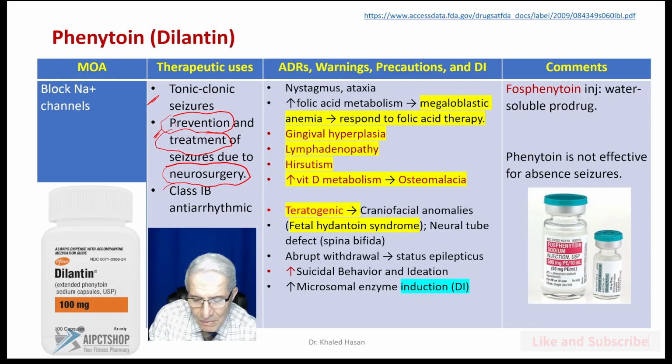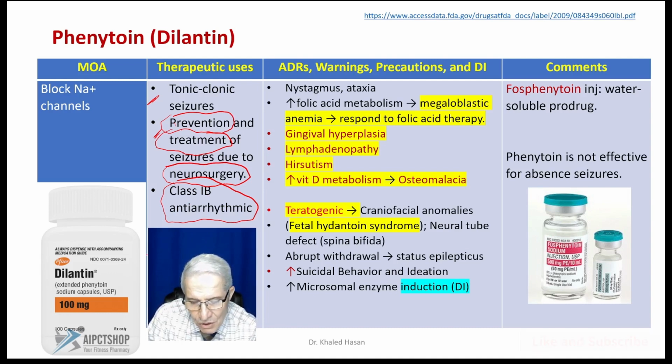Also, we need to remember that Phenytoin blocks the sodium channel, and the sodium channel is not only available in the brain, we know that a sodium channel is available in the heart. For this reason, if you go back to the cardiac arrhythmia clinical pharmacology, you remember that Phenytoin belongs to the 1B class of antiarrhythmic drugs.